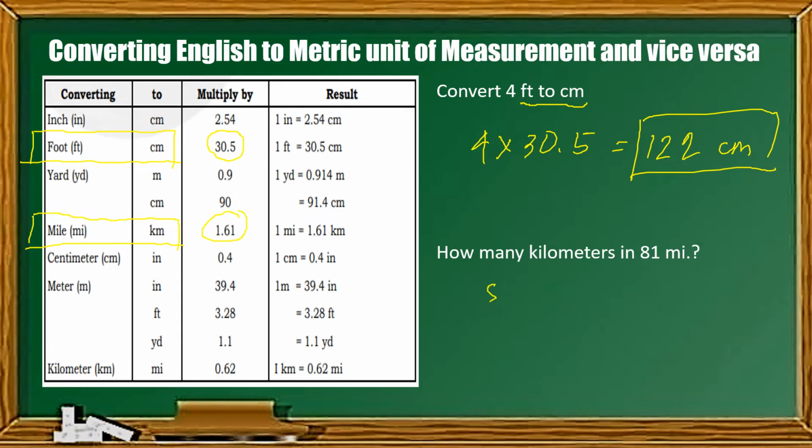So, that will be 81 times 1.61. 81 times 1.61 is equal to 130.41 kilometers. So, 81 miles is equivalent to 130.41 kilometers.